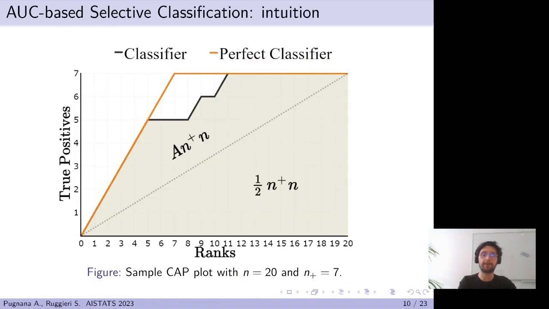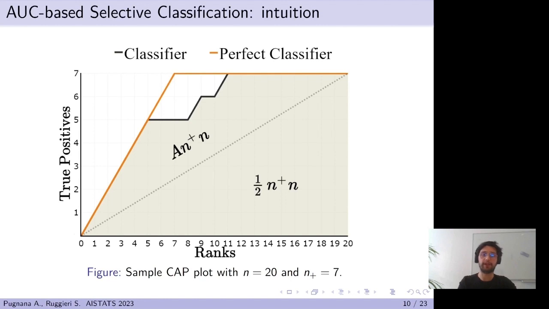To give an intuition of how our method works, we consider the following plot, known as a cumulative accuracy profile plot. On the x-axis, we represent in reverse order the ranking induced by the classifier score for the positive class. On the y-axis, we represent the cumulative number of positives. Intuitively, a perfect classifier should assign a score of 1 to all the positive instances and a score of 0 to the negatives. Hence, in the CAP plot, all the positives should be close to the origin.